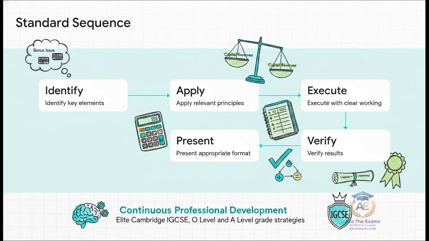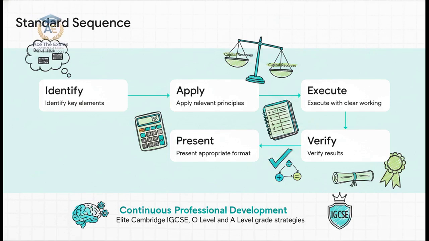Step 2. Apply relevant principles. If it is a bonus issue, your corporate strategy should be to utilize your capital reserves first. Why? To keep your revenue reserves fully available for future dividend payouts, to keep shareholders happy. Step 3. Execute analysis with clear working. You leave a trail. Show every single calculation line by line. Step 4. Verify your results. Do a compliance check. Do your debits and credits balance? Does the equity section reflect the new reserve balances accurately?